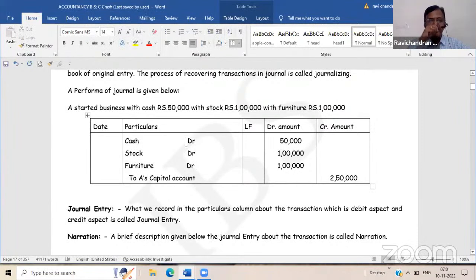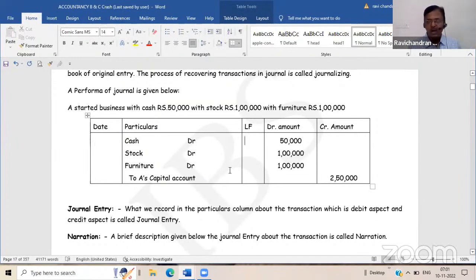Why is the ledger folio given in the journal entry? Reference to the ledger book, sir. Yes, after recording the transaction in the journal, it is your duty to post these entries in the respective ledger account. When you post it in the ledger, the cash account may be on page number 1, the stock account may be on page number 5, the furniture account may be on page number 10, and capital may be on page number 20.